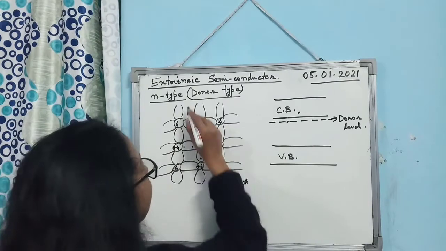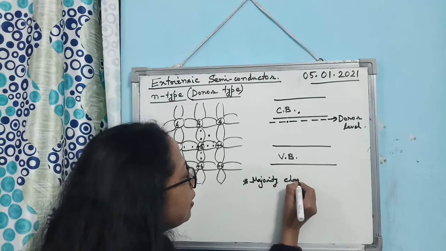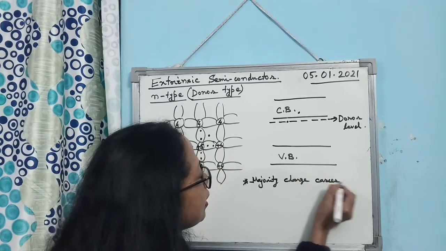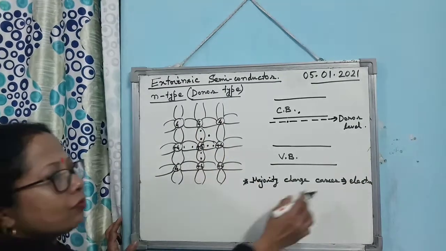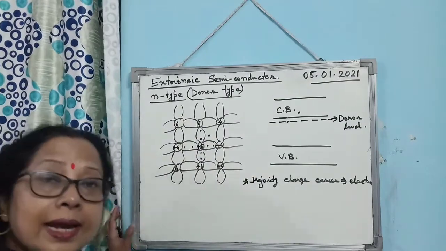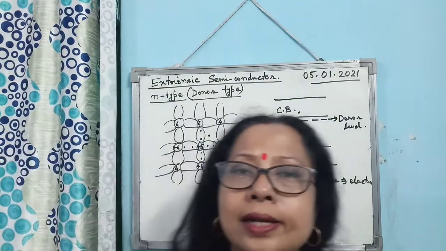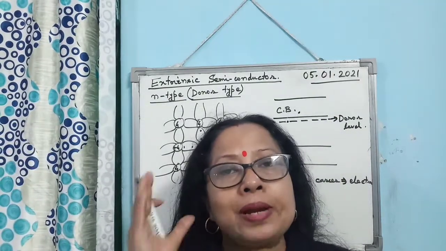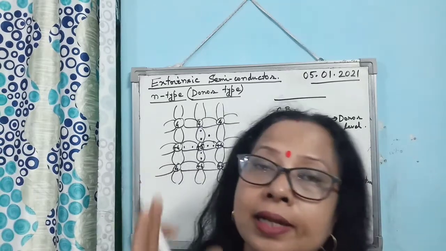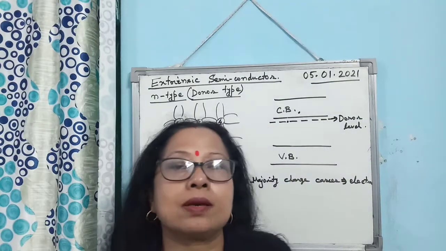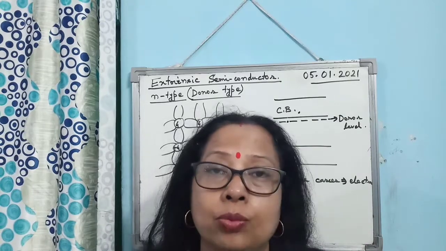So here for N-type semiconductor, you have to remember that the majority charge carrier is electron. Is that clear? And electron is negatively charged. That's why this is also known as N-type impurity or N-type semiconductor. So how can you get an N-type semiconductor? By doping pentavalent impurity to intrinsic semiconductor. And when you are doping pentavalent impurity to intrinsic semiconductor, what will happen? Each donor atom will contribute one free electron.